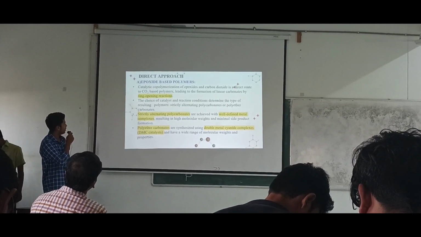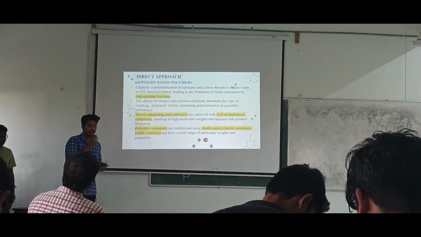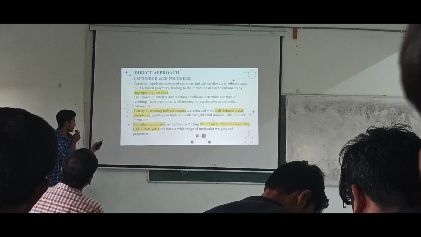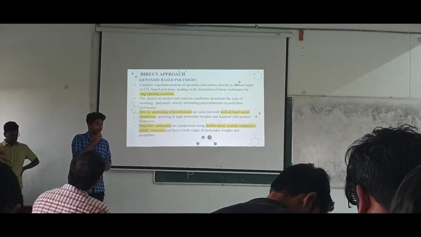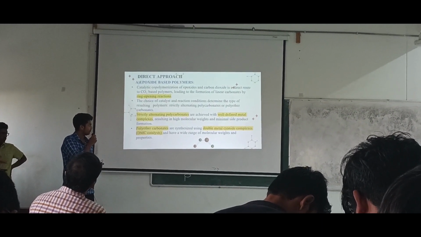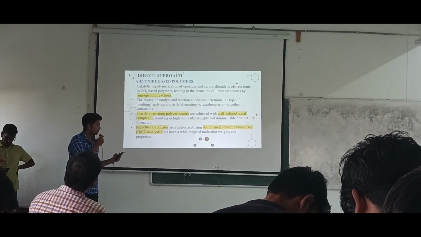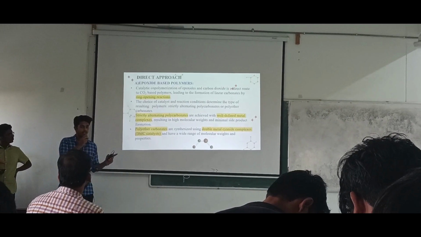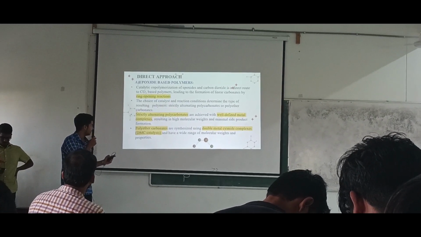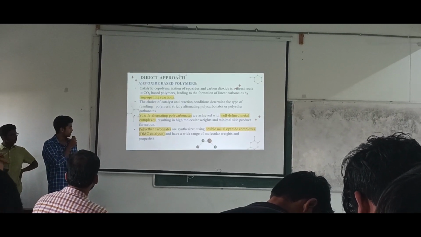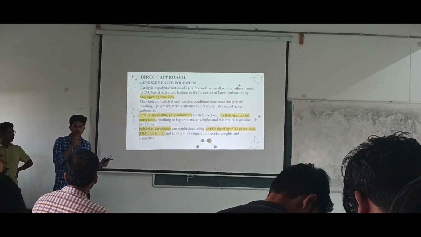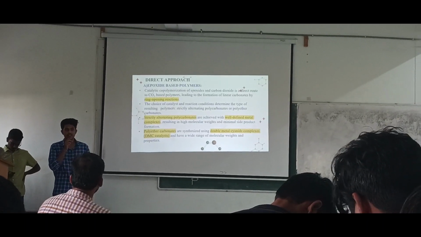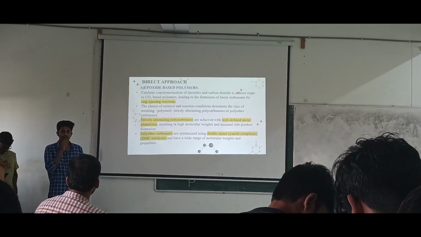And we will be forming ring opening products. The ring opening reactions are basically of two types. One is strictly alternating polycarbonates, the other one is polyether carbonates. In strictly alternating polycarbonates, heavy molecular weight products are formed with some well-defined metal complexes. And in polyether carbonates, we use double metal cyanides, generally called DMC catalyst. Here also a wide variety of molecular weights are formed, and it has huge applications and a wide variety of properties also.